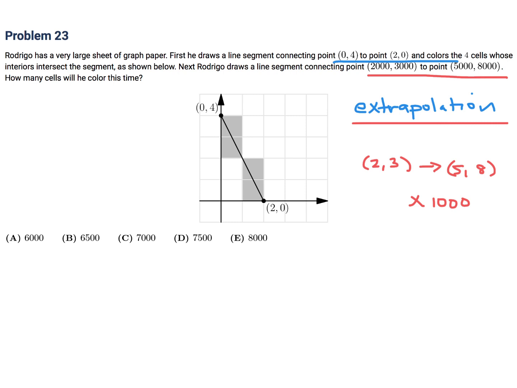And I'll put (2, 3) here. This point. I know that's the origin, but I just wanted to use that. So pretend that's (2, 3). And then (5, 8) would be another 3 going this way, and then another 5 going this way. So 1, 2, 3, 4, 5. Okay, so there to there. And then let me just join that and see what I get.